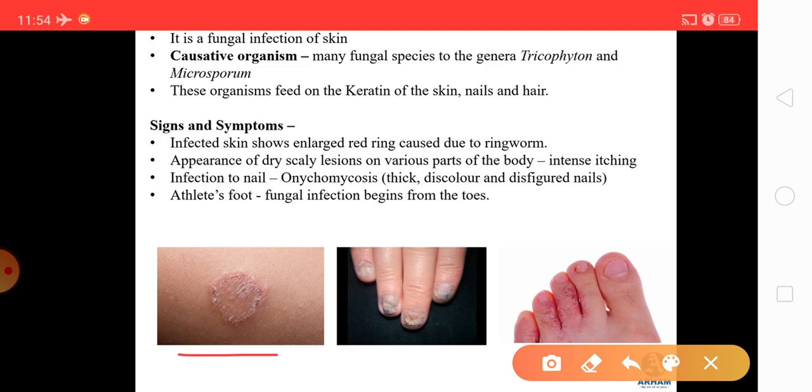Then if the infection is on your nails, this is known as onychomycosis, and onychomycosis is a thick, discolored and disfigured nail. You can see it very well in the second picture. And then the last symptom is athlete's foot, which is a fungal infection that begins from the toe. In the third picture, the toes get infected and then it spreads to other parts of your body.